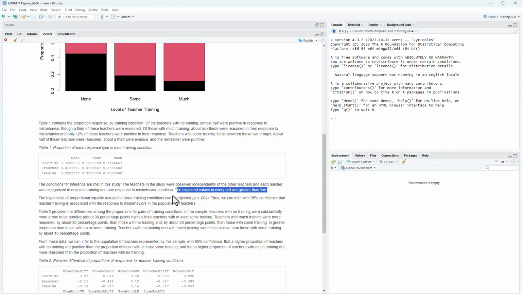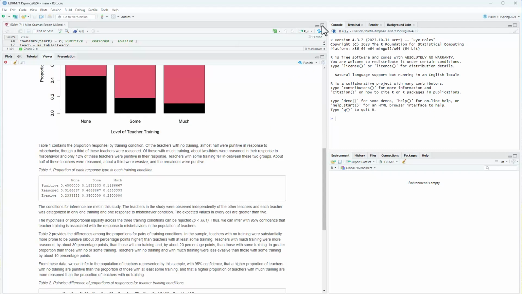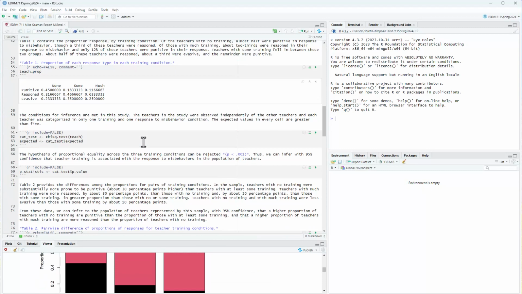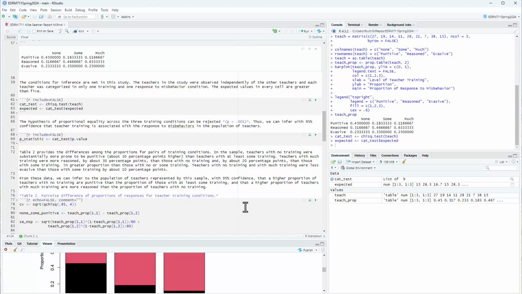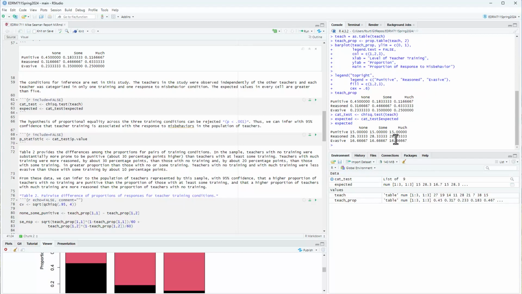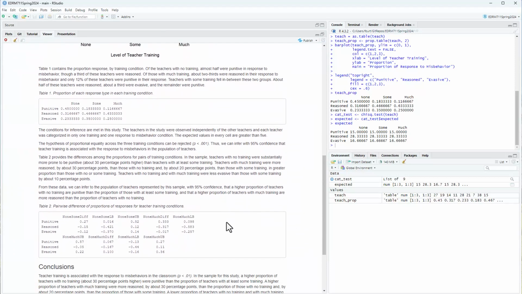There's no need really to show that as long as I've checked it. So if you look over here in my code, you will see down here that I actually calculated the expected, and I looked over here at the expected. I could actually type it in here, expected, and that gives me the expectations, and I notice that they're all above 5. So that's why I made this statement here that we have expected values in every cell greater than 5. The hypothesis of proportional equality across the three training conditions can be rejected, and I give the